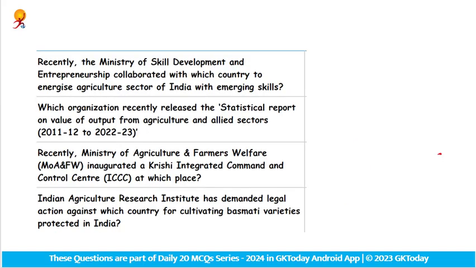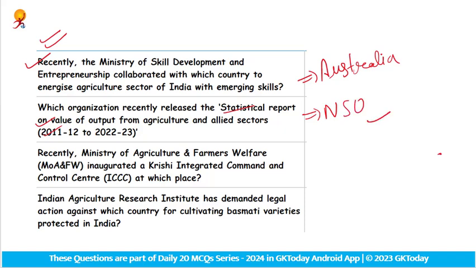Fine. Let's move to the revision session of the current ministries and organization-released reports. So recently, the Ministry of Skill Development and Entrepreneurship collaborated with which country to energize the agriculture sector of India with emerging skills? This collaboration of the Ministry of Skill Development was with Australia. So the answer is Australia. Next one is which organization recently released a statistical report? As per statistical, it is released by NSO, National Statistical Office.